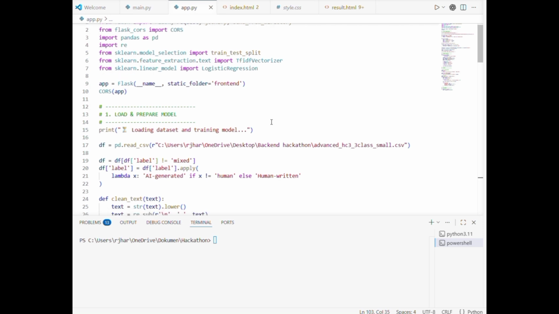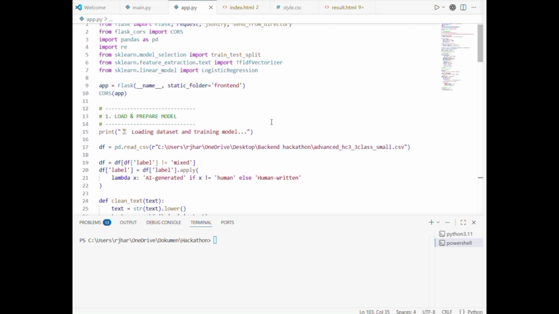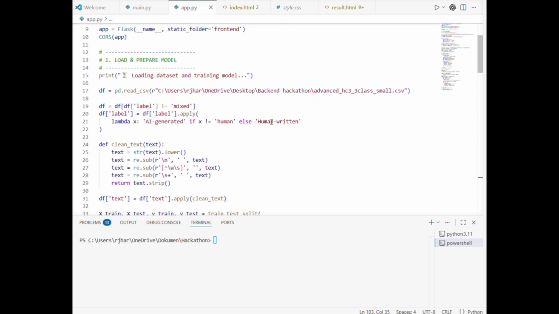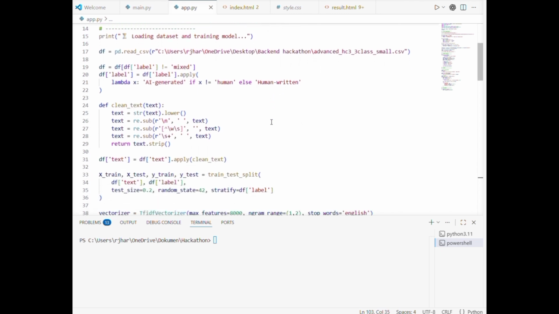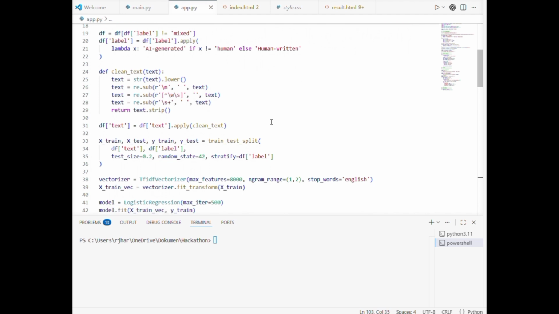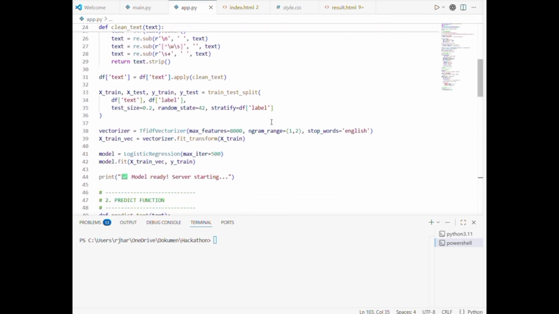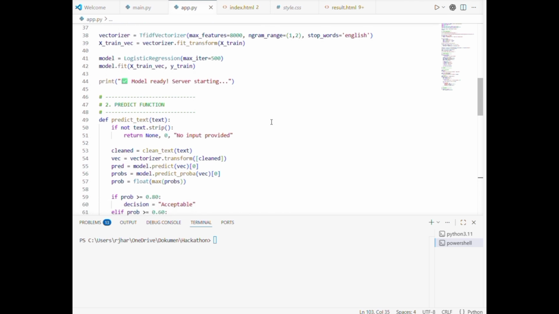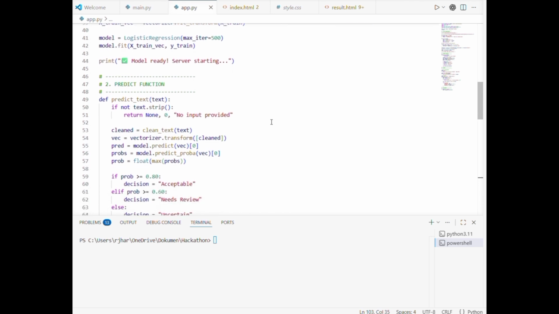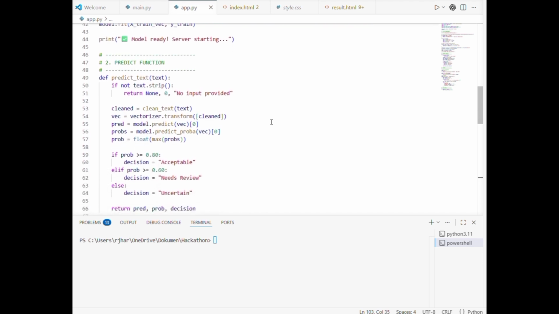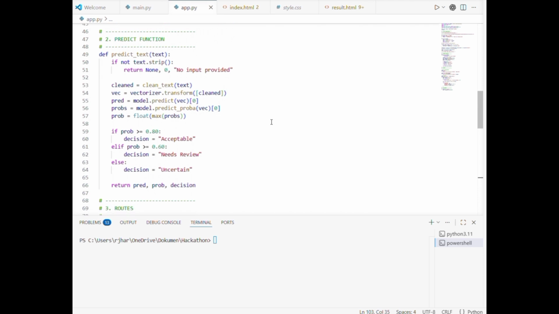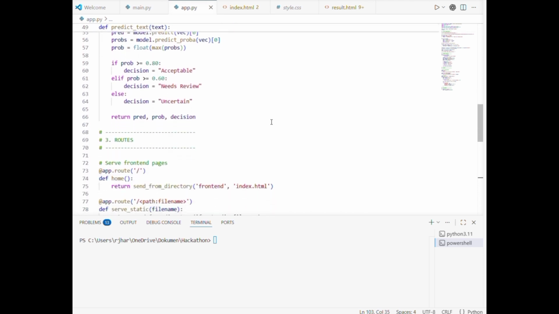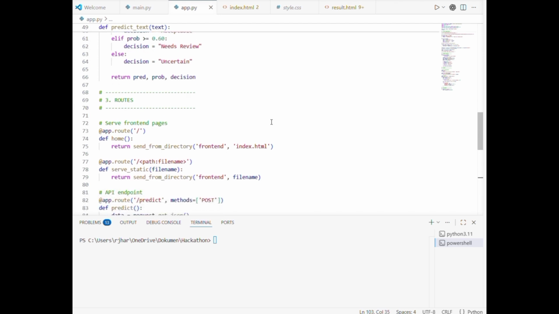Now let's see how Flask connects our front end and back end. First, we initialize the Flask app and enable CORS, which allows communication between the UI and the server. Next, we load and pre-process the dataset, clean the text, and train our model using TF-IDF and logistic regression for classification. Then, we define a predict function which takes user input, pre-processes it, and returns a prediction and confidence score, and a decision like acceptable or needs review.